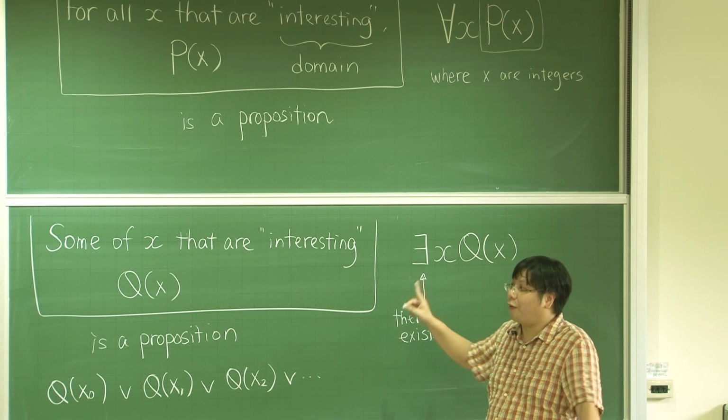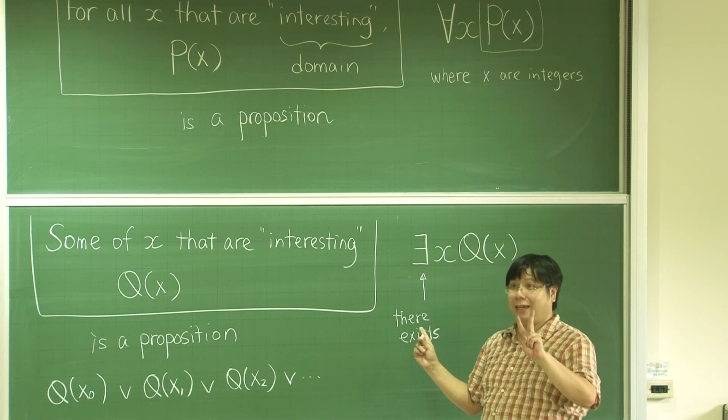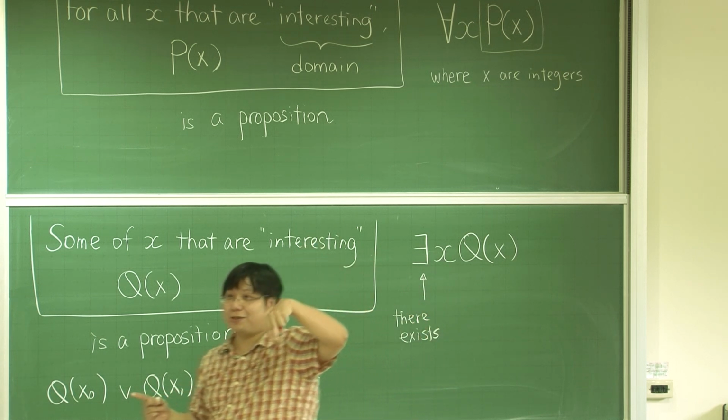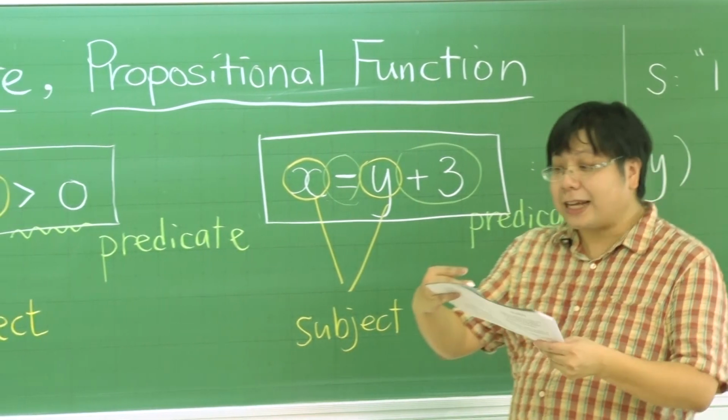One is for all. It looks like an A inverted, and this looks like an E flipped. Of course, you don't invert the E. If you invert the E, it is still the E. So that's why for "for all," you do it upside down, and for E, you do the left-right mirror image. Okay? Let's test our understanding.